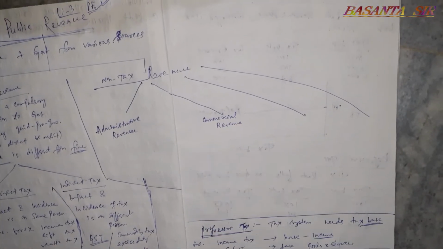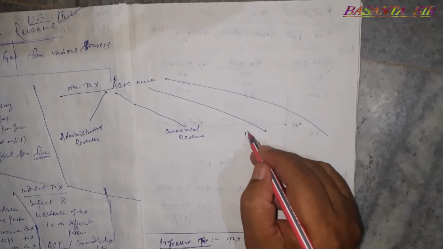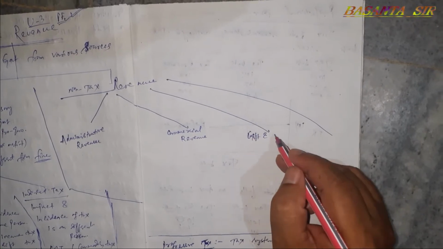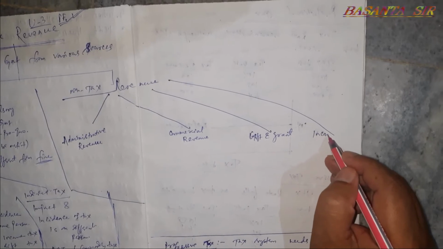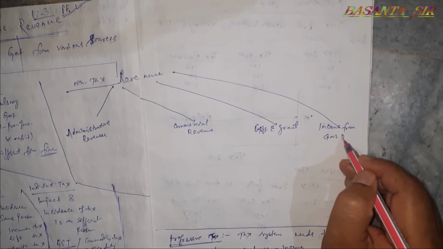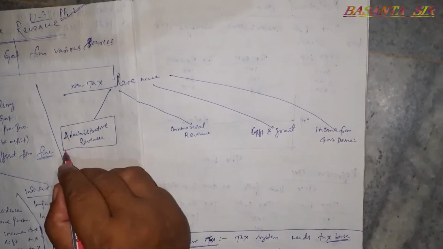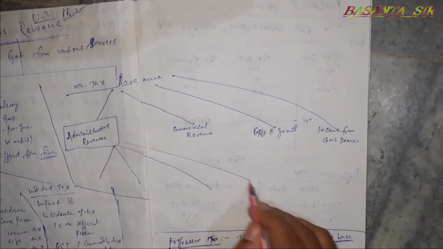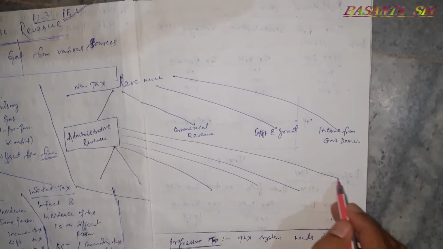Then is gift and grant. Finally, income from government domain. Administrative revenue is again divided into 6 parts. Like this: